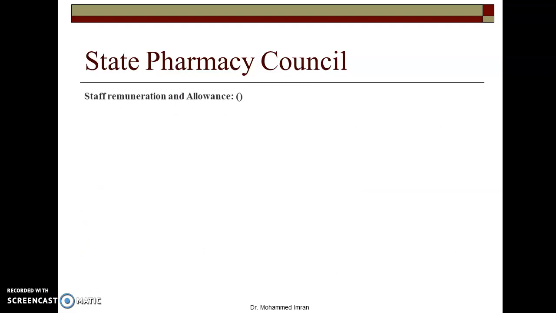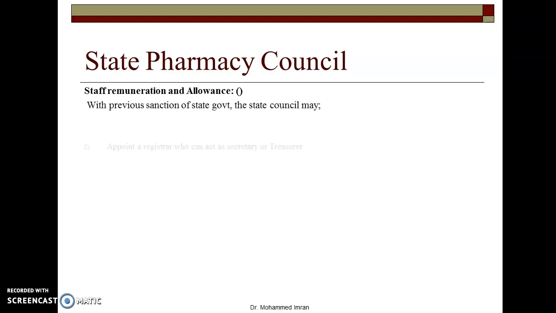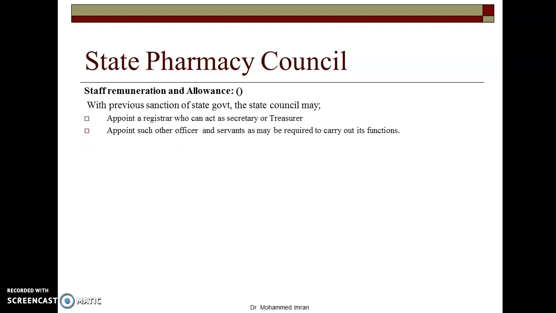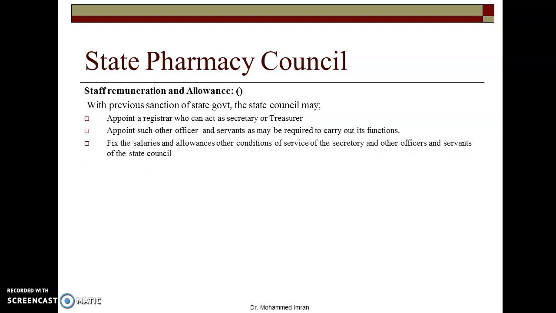Then the State Pharmacy Council, its staff, remuneration and allowances. With the previous sanction of the state government, the state council may appoint a registrar who can act as a secretary or treasurer, or they can also appoint such other officers and servants as may be required to carry out its functions properly. Then the state pharmacy council or registrar will also fix the salaries and allowances and other conditions of service of the secretary and other officers and servants of the state council. They also fix the rate of allowance payable to members of the state council.